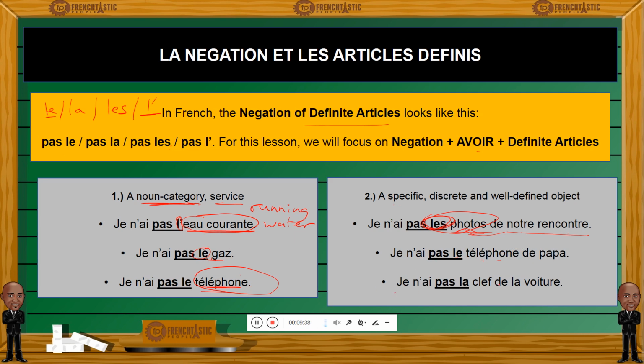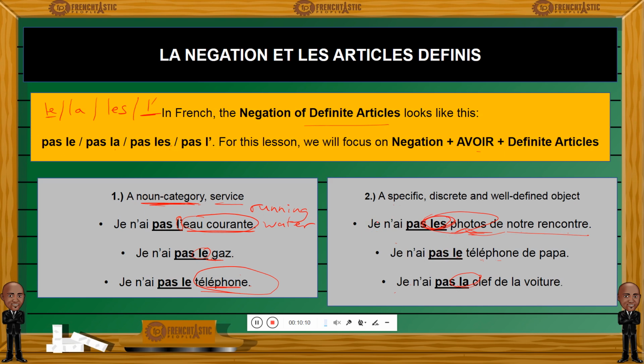Finally, je n'ai pas la clé de la voiture. I don't have the car key. It's not any key. It's not the house key. It's not, I don't know, the vault key. It is the car key, la clé de la voiture. And you will need to stick with the definite article even in a negative sentence. So these are the two instances when using le, la, les inside a negative sentence is required.